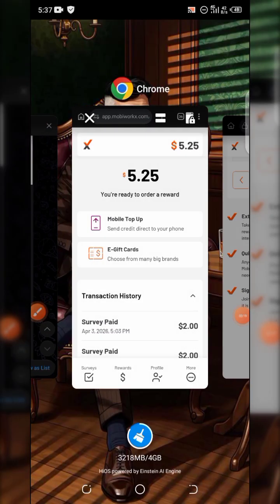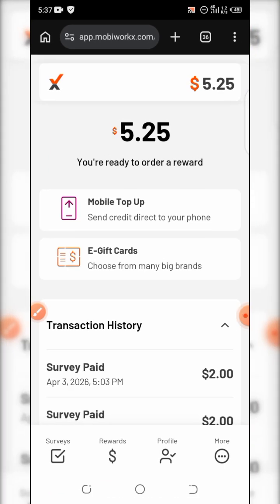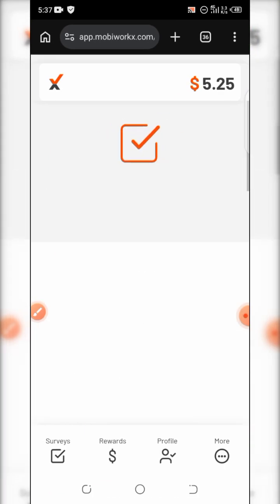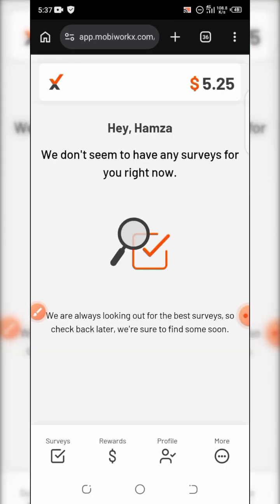So now back to my own page, because I don't want to register a new account. Once you've been brought back to your own page, this is what your page is going to look like. But first things first, you might be asked to answer some questions. Don't worry, they are just making sure that you answer those questions so that they can fit you into surveys.